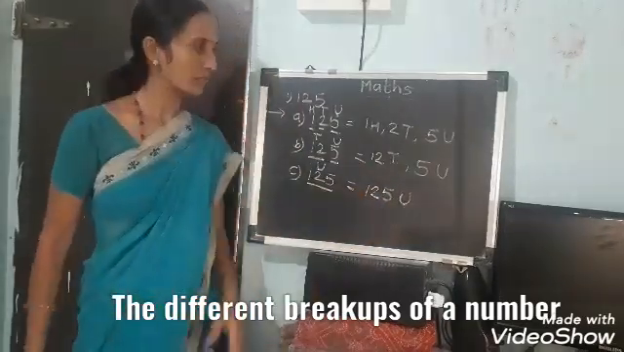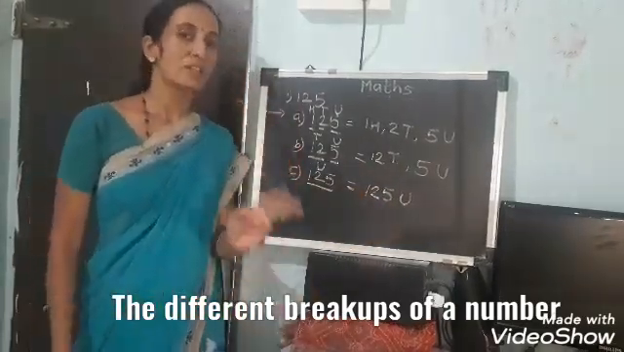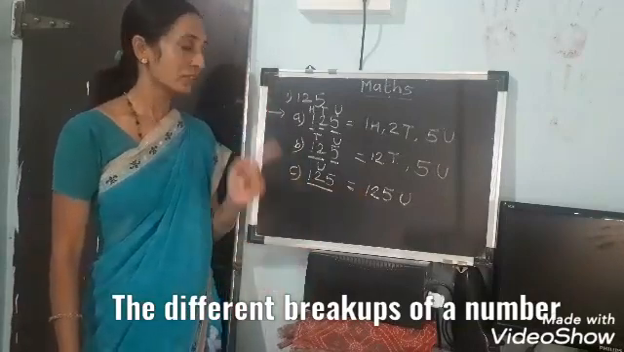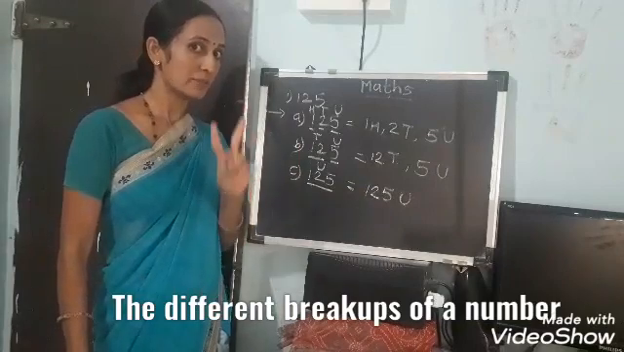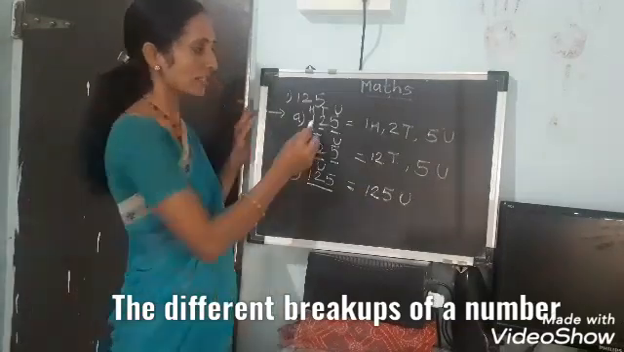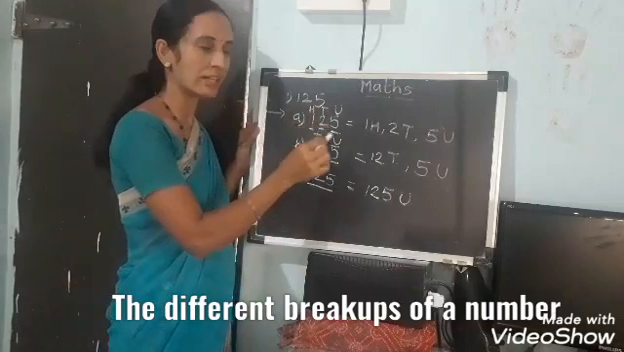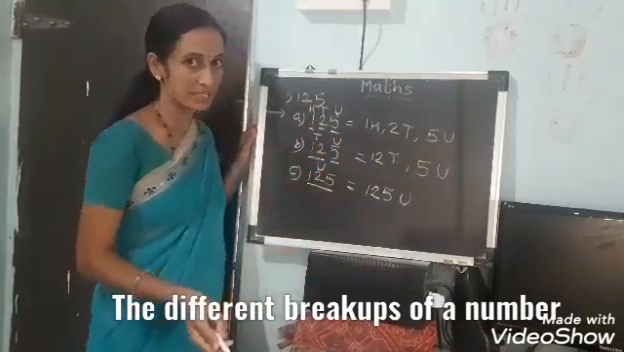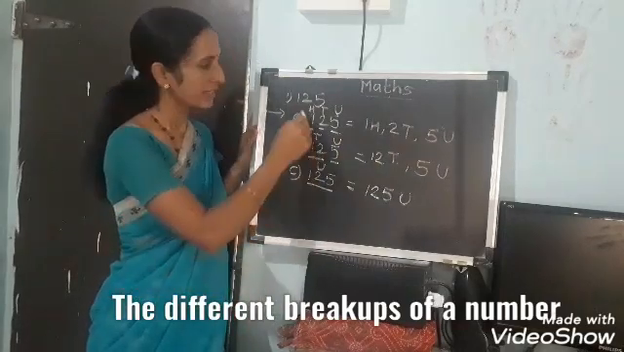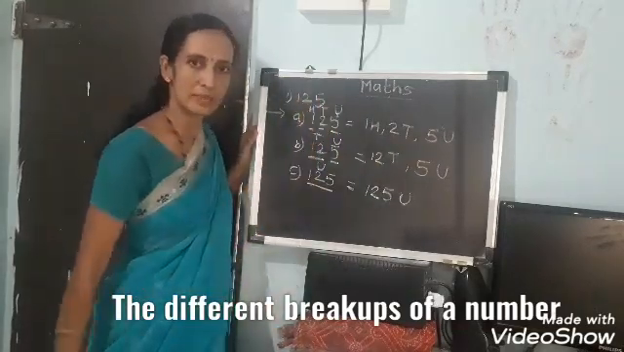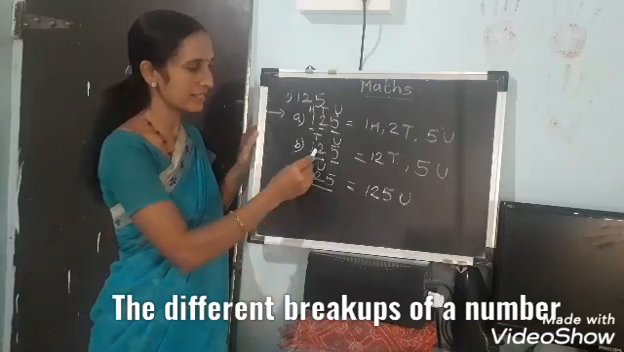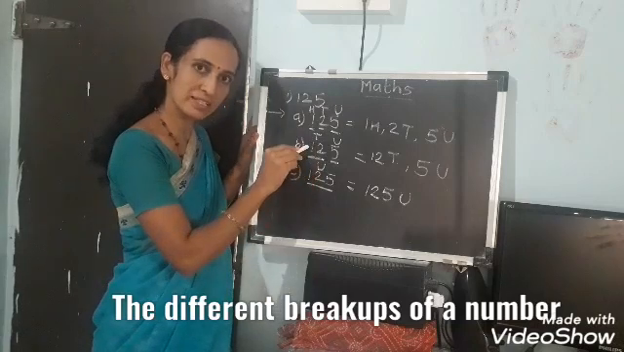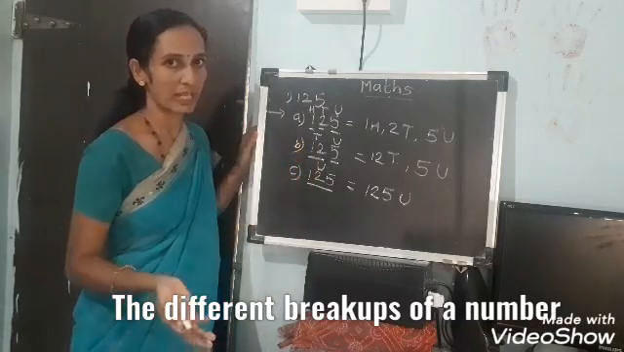One trick I am telling. If it is difficult to understand, you can make at least 2 breakups. How? Write the number as it is and put digits according to their places. That is the first breakup. Second, give all digits to the units place. Then you can make at least 2 breakups very easily. And if you understand this concept, then you can make many breakups.